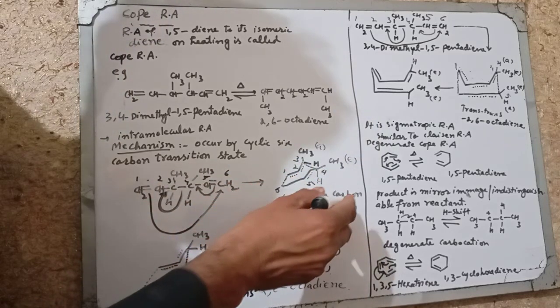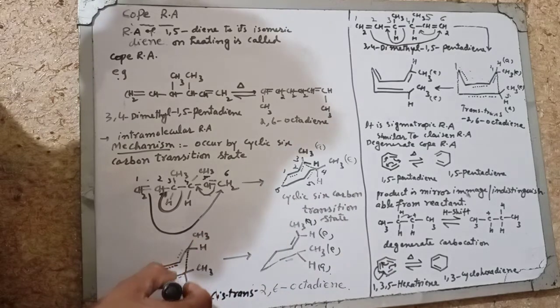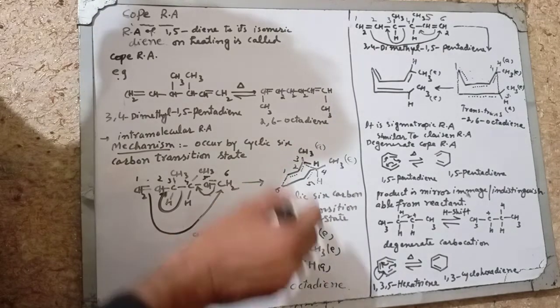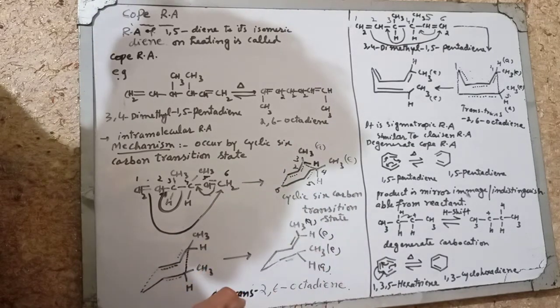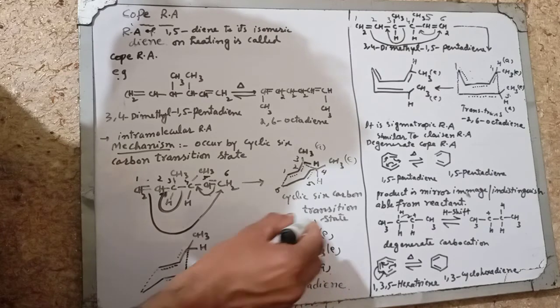Like this, this is the cyclic six-carbon transition state. Now this cyclic six-carbon transition state rearranges and it will give the cis,trans-2,6-octadiene. It is the chair conformation.